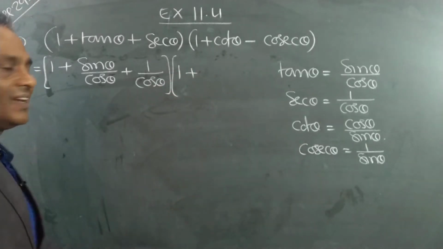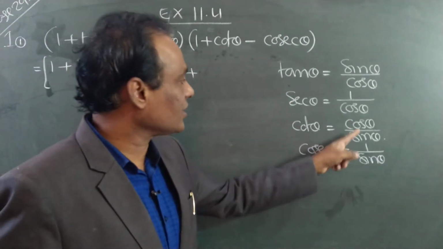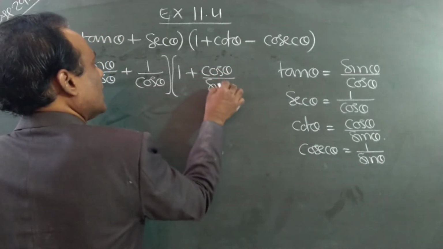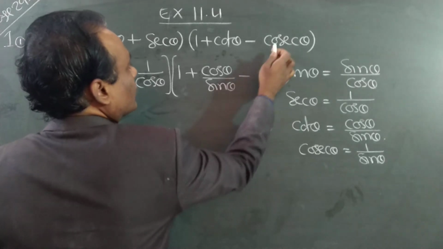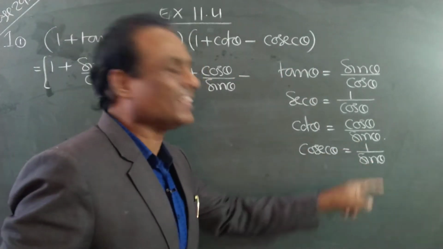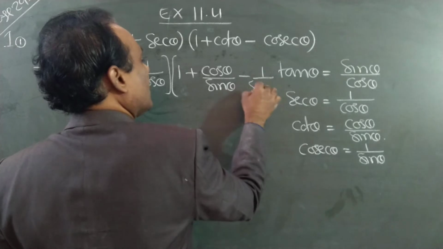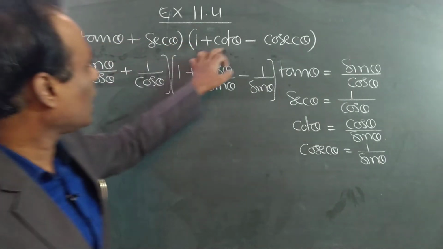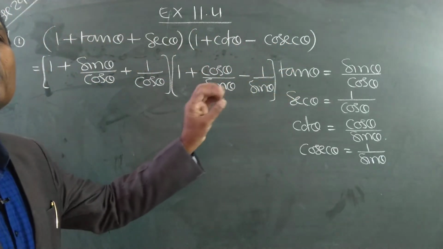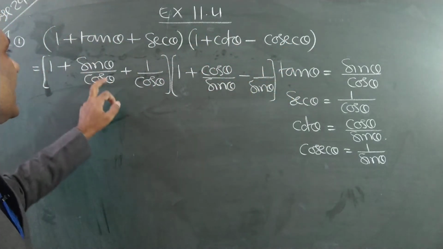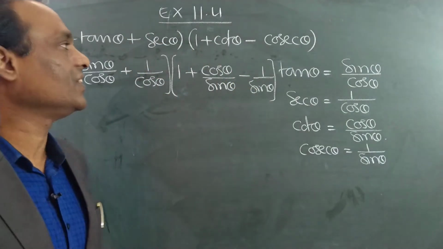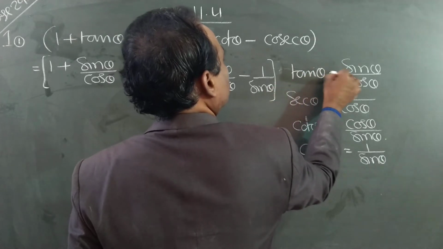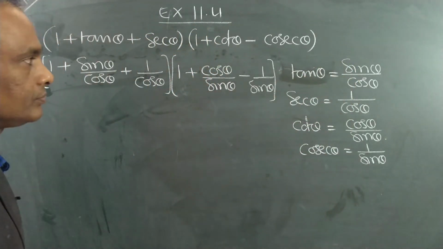Same way, cot theta is equal to cos theta by sin theta, using this formula. Cosecant is equal to what? 1 by sin. So I changed all these four. I totally converted that problem into only two ratios, sin and cos, total in terms of sin and cos. Whatever formulas I applied, I wrote here.